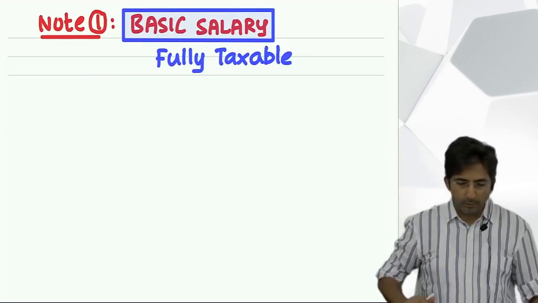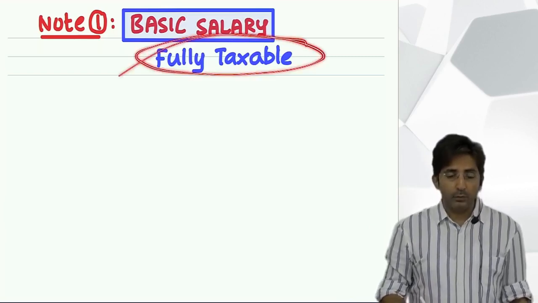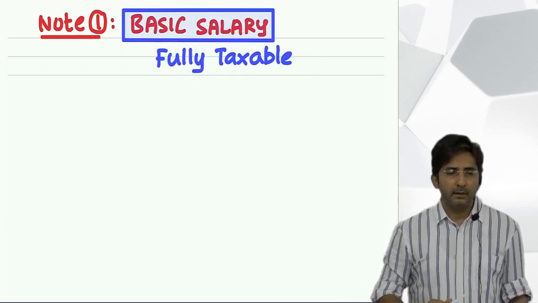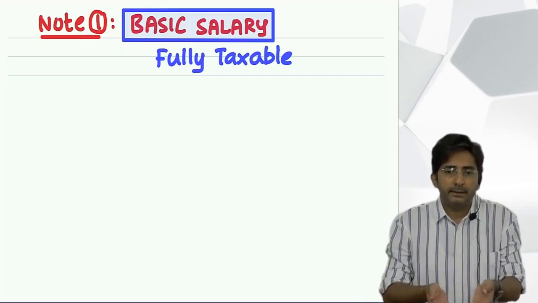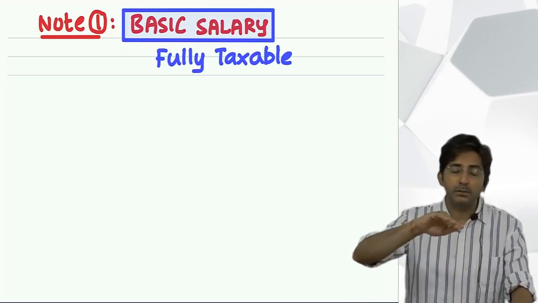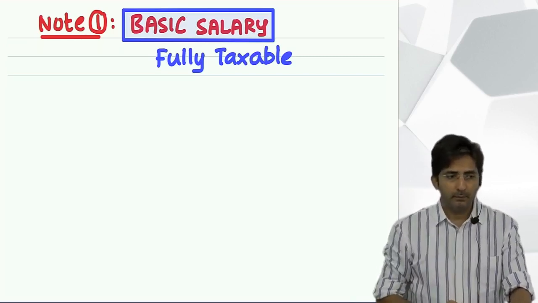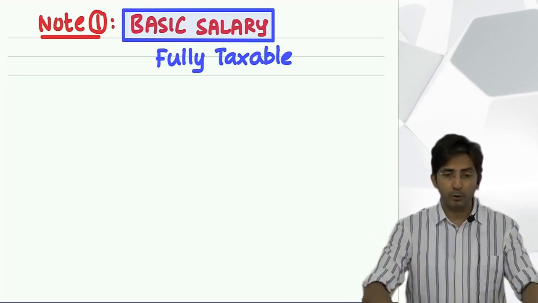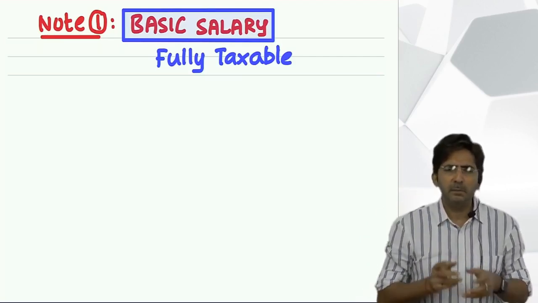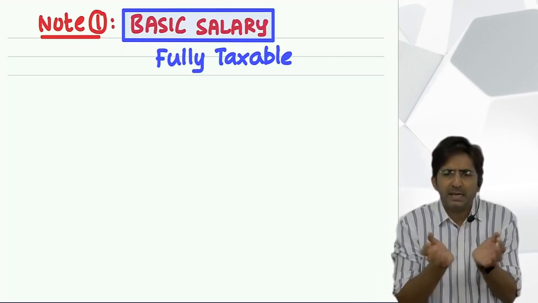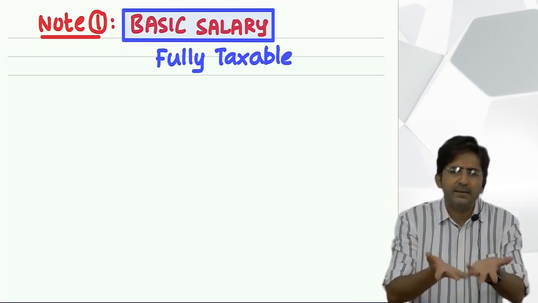Okay, now see here, look. One point is remaining about basic salary. Have you heard in real life, when your boss gives you salary, he deducts certain items from your salary and gives you a net amount? When you joined the job, your boss told you every month your salary will be 20,000. But at the month end, when you get the actual salary, you are not getting 20. He has deducted certain things and gives you only 17,000 or 16,000.